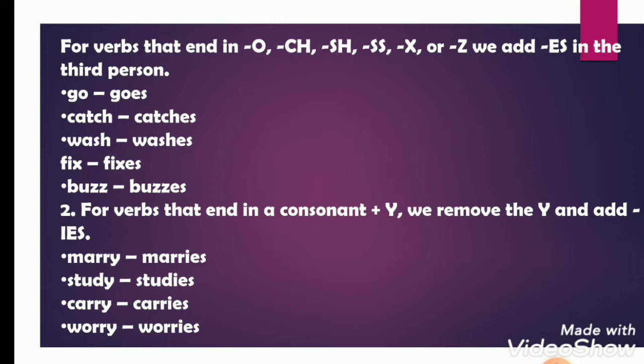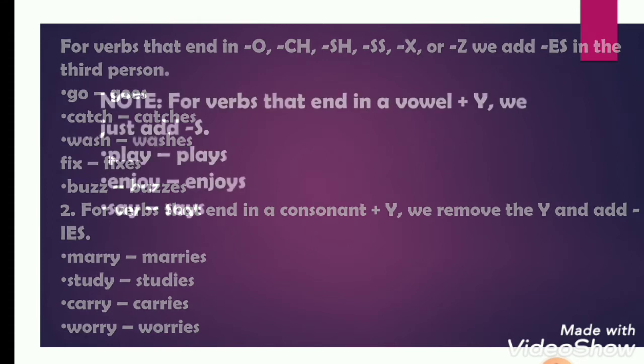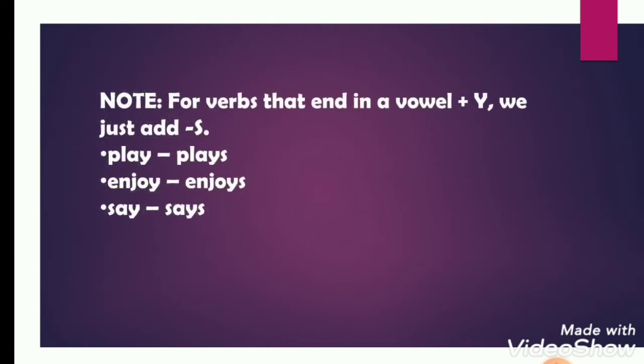For verbs that end in a consonant plus y, we remove the y and add ies, like in marry, y is removed and ies added. Same way, study, studies, carry, carries, worry, worries. For verbs that end in a vowel plus y, we just add s, like play, plays, enjoy, enjoys, say, says.